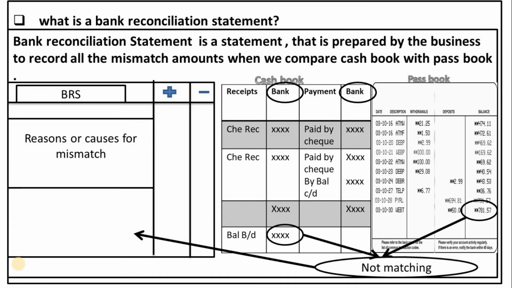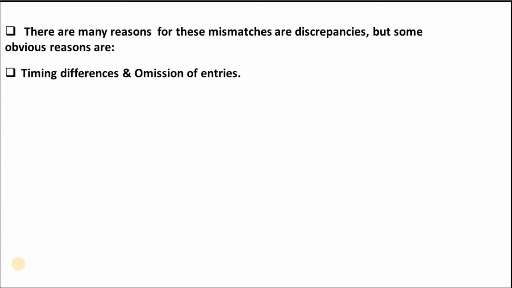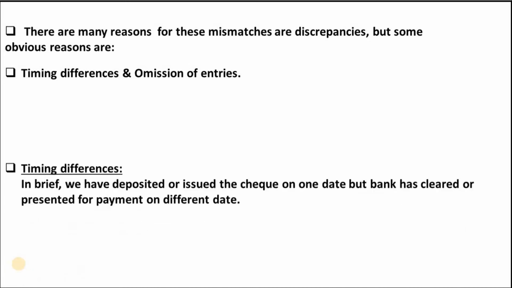Now we'll understand why the balance as per cash book and the balance as per passbook are not matching with each other. There could be so many reasons for these mismatches or discrepancies, but some of the obvious or common reasons are timing differences and omission of entries.